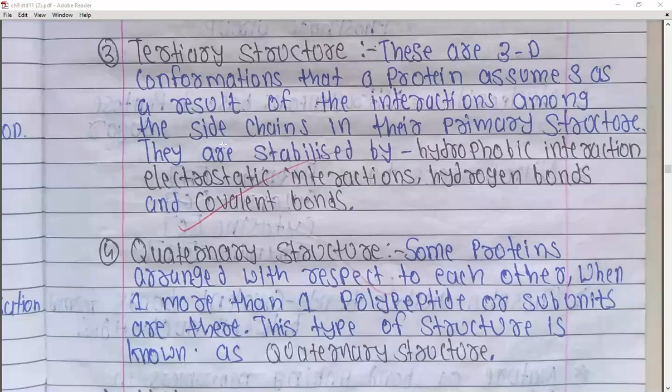So here, whatever the side chains are and like binding with the particular amino acid structure, based upon this there will be the interaction of the different side chains, right? So when the particular amino acid in a protein is in its primary structure, the side chains of different amino acids interact with each other, and they are stabilized with the presence of hydrophobic interaction, electrostatic interaction, hydrogen bonds, and the covalent bonds. So four things are responsible for producing the 3D conformations as a tertiary structure, with the presence of four different types of stabilizers, right?